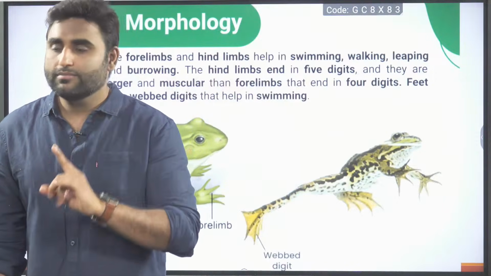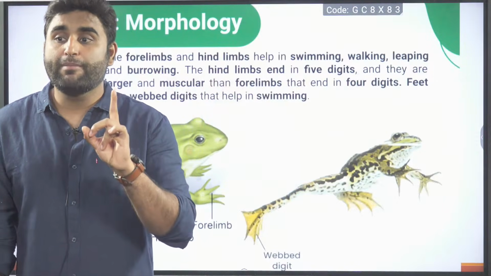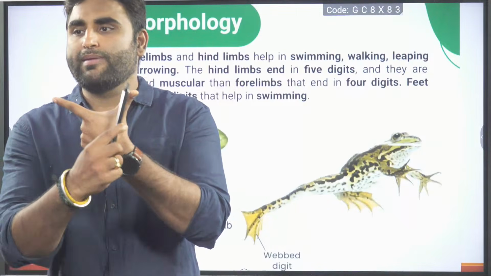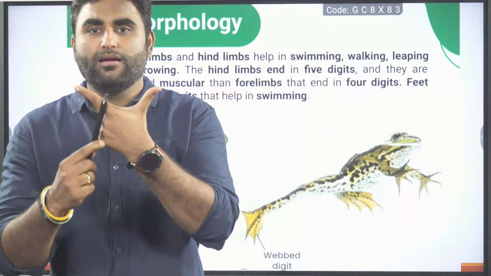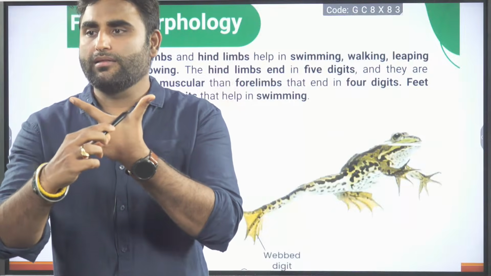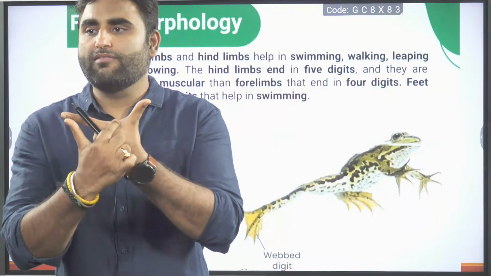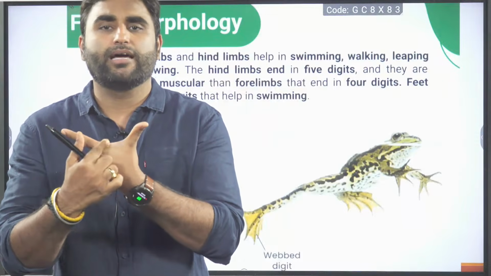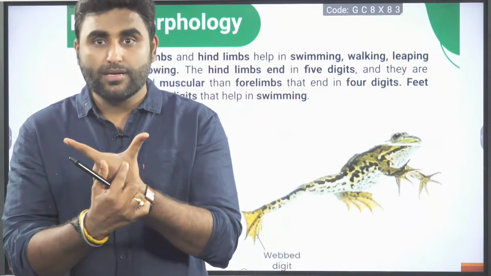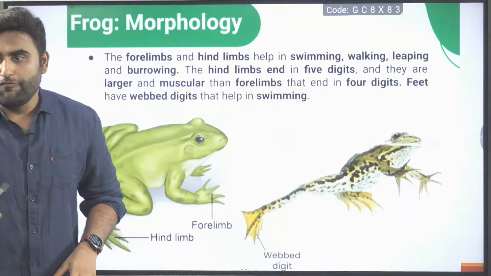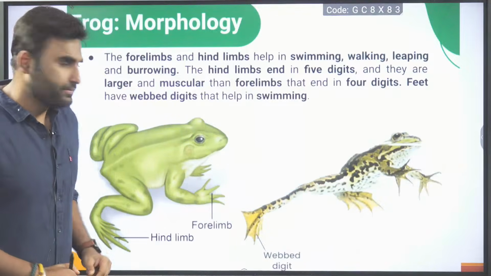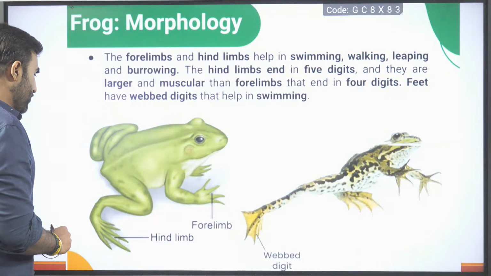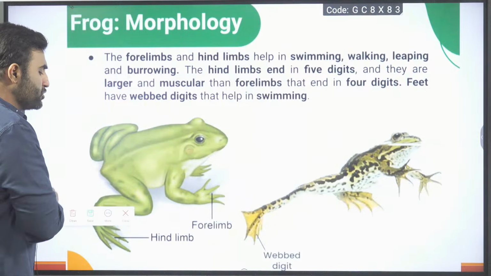And one more thing, last thing, webbing. Do you see my finger here? This is my thumb and this is my index finger. You can see here there is webbing. Between the fingers, a thin membranous structure is there. That is called the webbing. In frogs, the hind limb shows webbing.